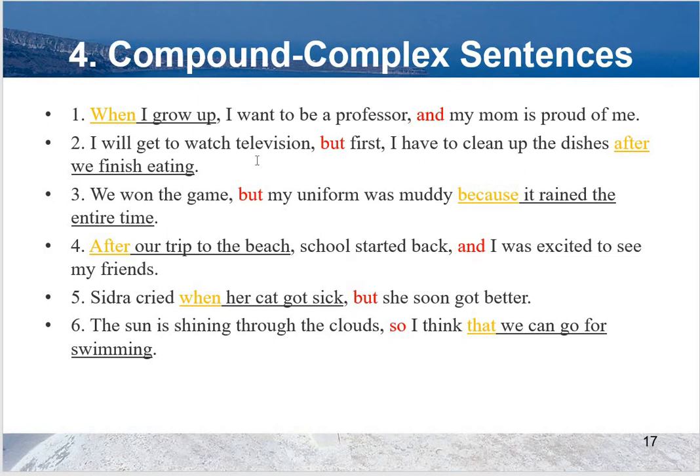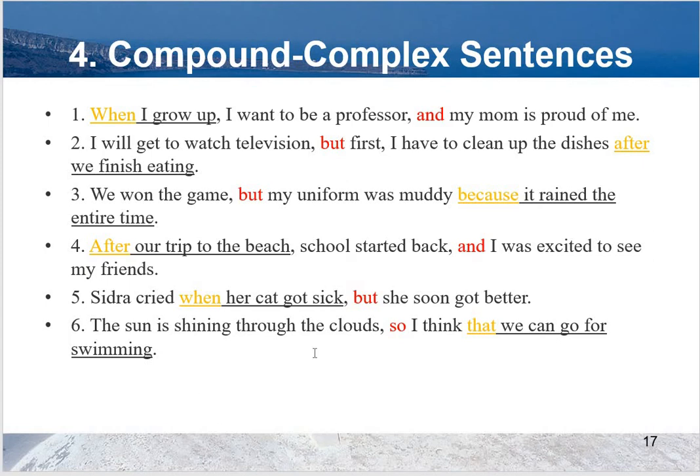I will get to watch television, but first I have to clean up the dishes after we finish eating. We won the game, but my uniform was muddy because it rained the entire time. After our trip to the beach, school started back and I was excited to see my friends. Sidra cried when her cat got sick, but she soon got better.